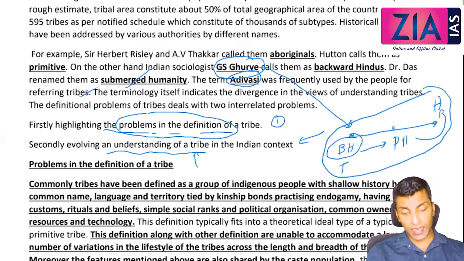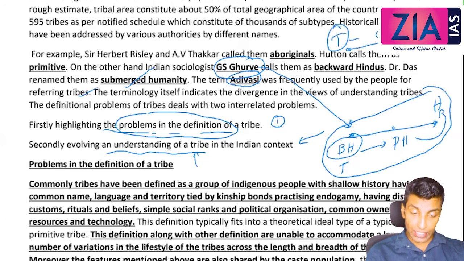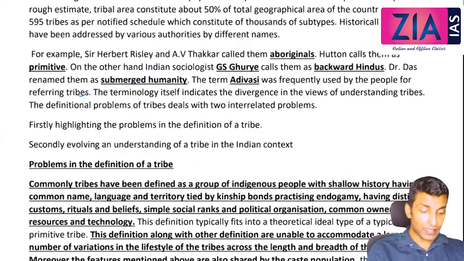Now this level of understanding you will see from different thinkers, and that is what you will call the tribe-caste continuum. If you remember, in the beginning I told you tribe on one hand, caste on the other hand. So the status keeps on changing. Somewhere here you can understand this as a continuum. The degree may be different. Some groups may be close to primitive, some groups may be close to Hindus. So that is the second part.